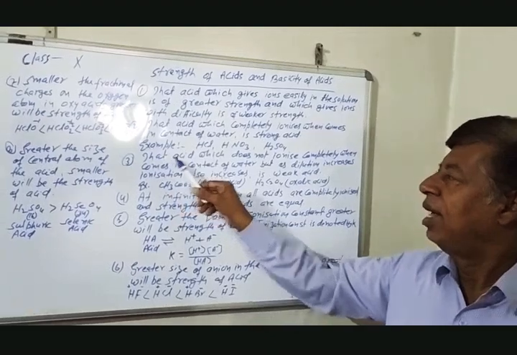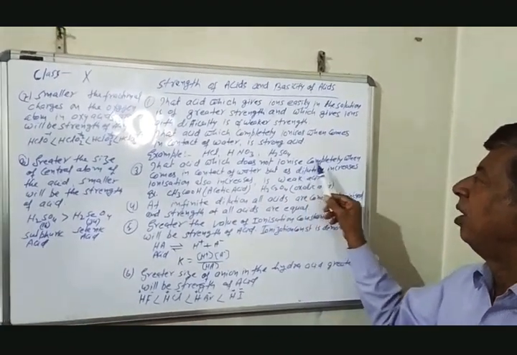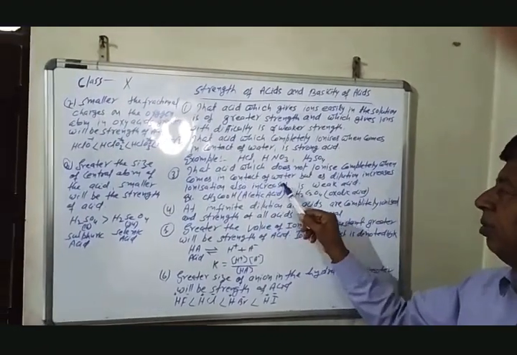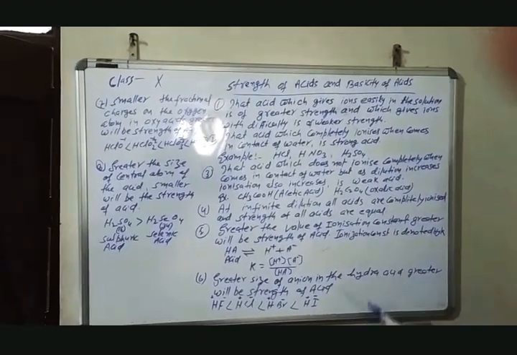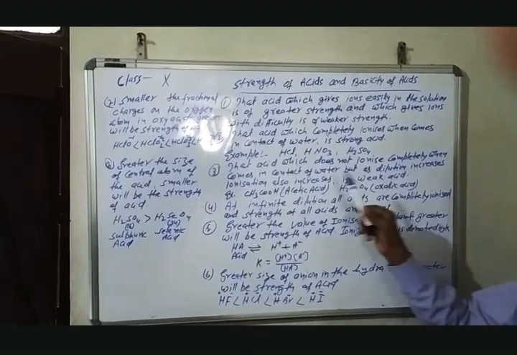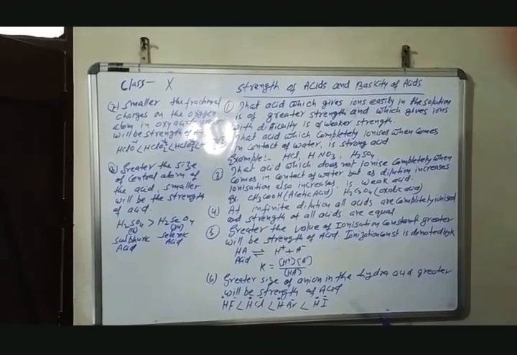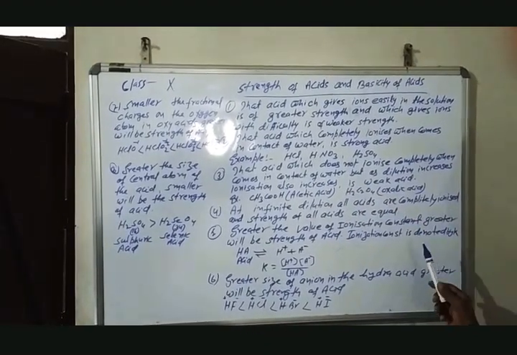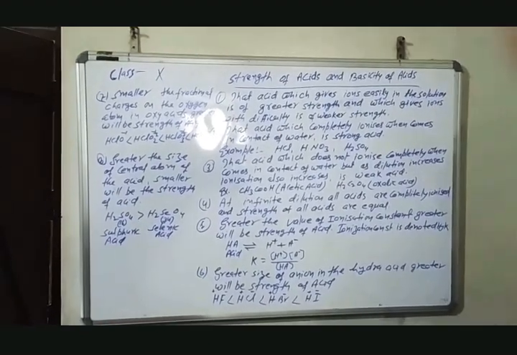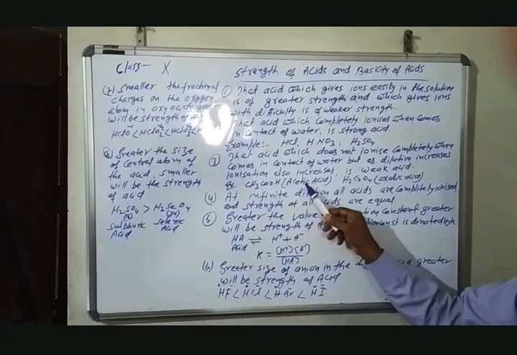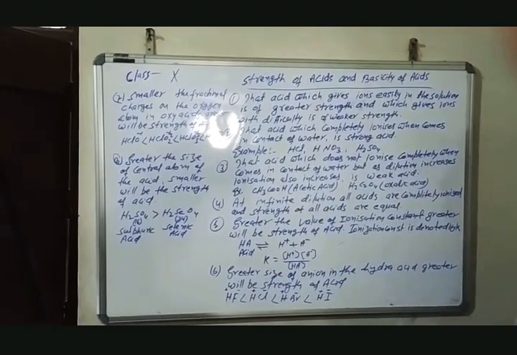Next, that acid which does not ionize completely when it comes in contact of water, but as dilution increases, meaning as the quantity of water is increased, ionization also increases, is a weak acid. All organic acids are weak acids. Acetic acid is an organic acid, a weak acid.